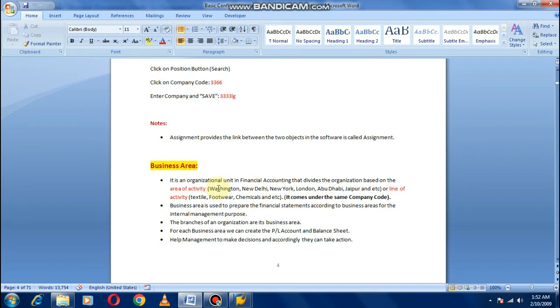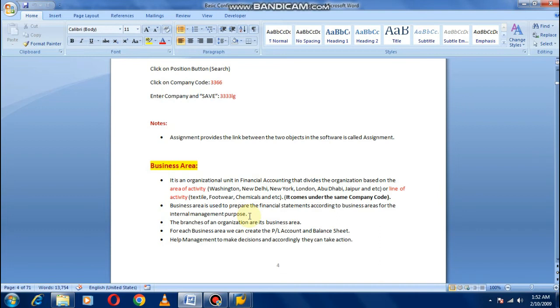Second point, business area is used to prepare the financial statement according to business area for internal management purposes. If management wants to evaluate the performance of each business area or each branch, for that purpose management prepares financial statements according to business area, so that management can know which business area is in profit or which is in loss. I hope this point is clear.